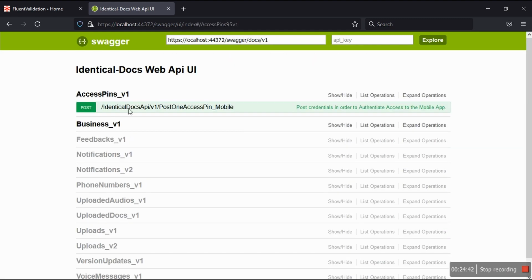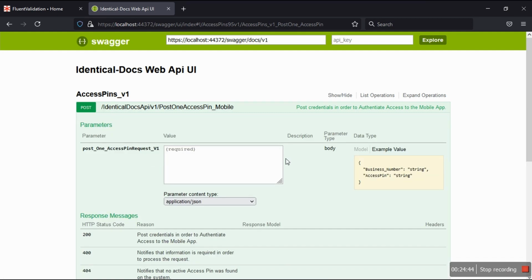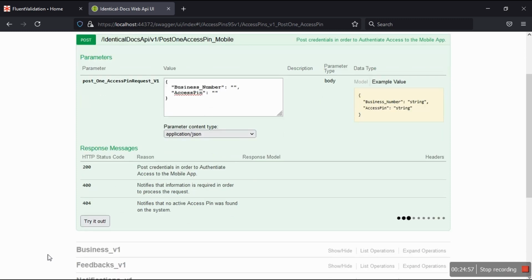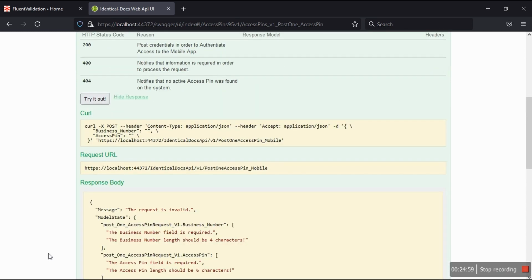And then access pin for version 1, where we're about to post. We did this in the previous video. So firstly, if I remove these guys, I want you to notice the error message. Try out. This is where Fluent Validation now kicks in.